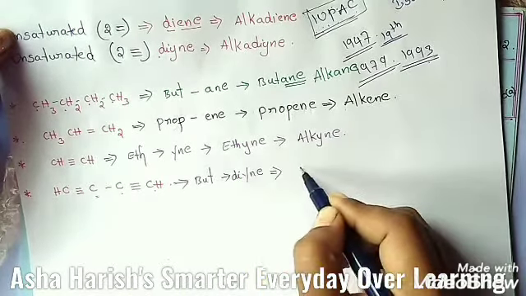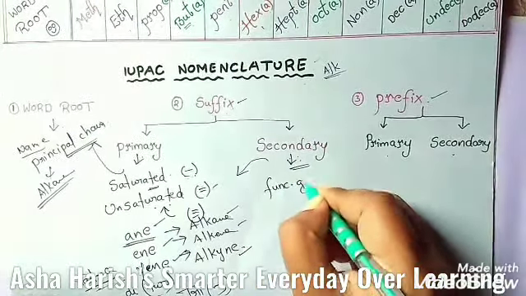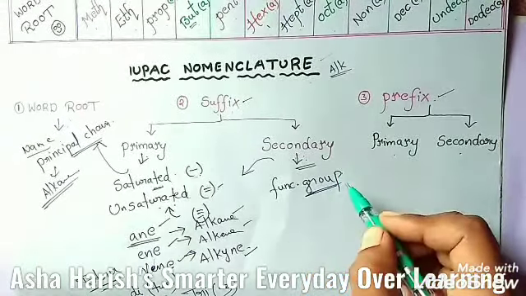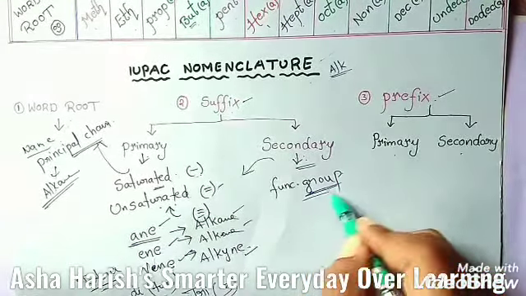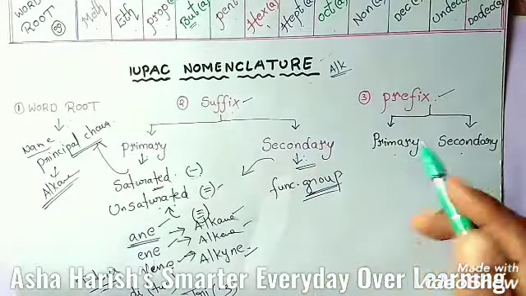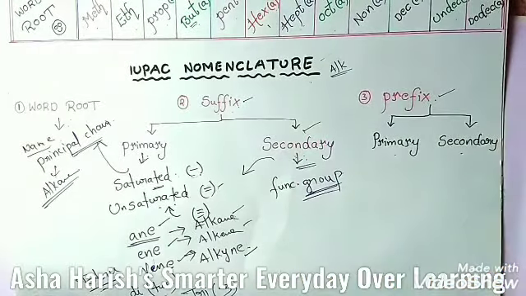What is the use of this? It is added to the primary suffix, added to the primary suffix to indicate the nature of the functional group present in the organic compound. Secondary suffix of important functional groups. I am going to give you what the functional groups are and for what functional groups we can add this. We can use this secondary suffix also. I'll tell you.